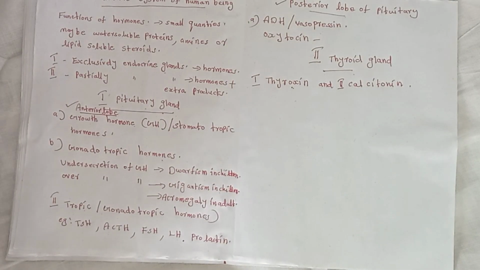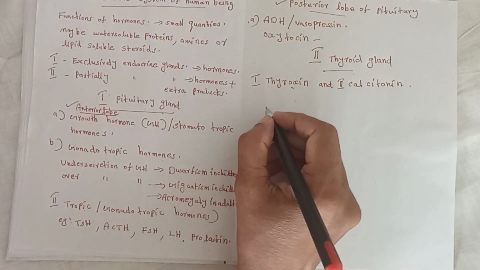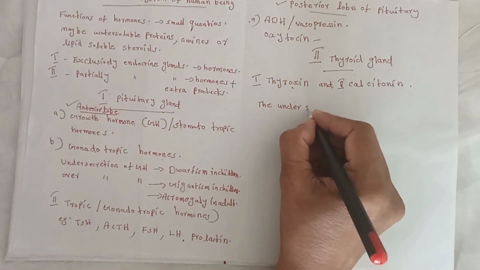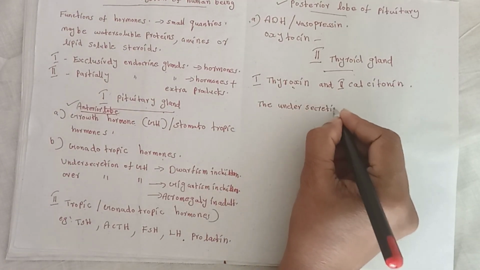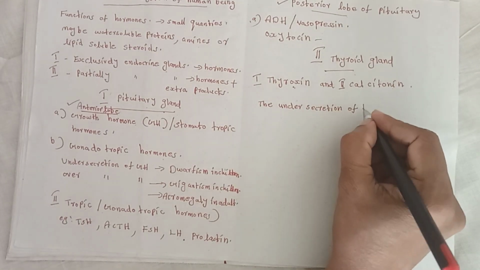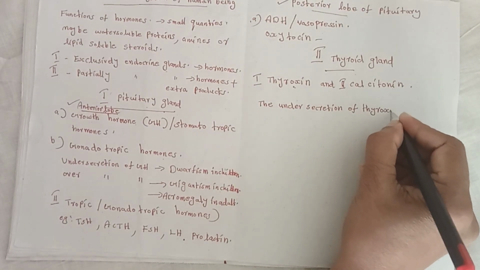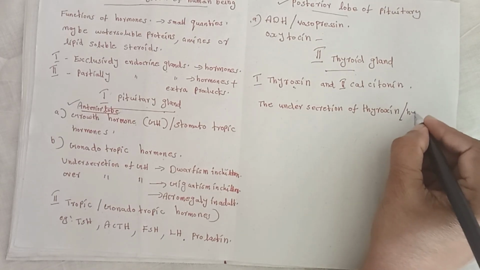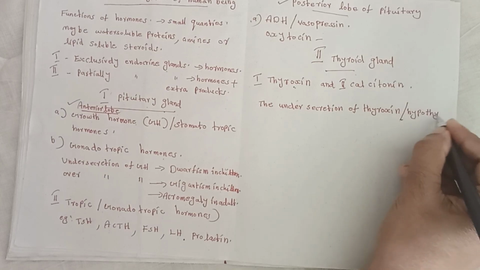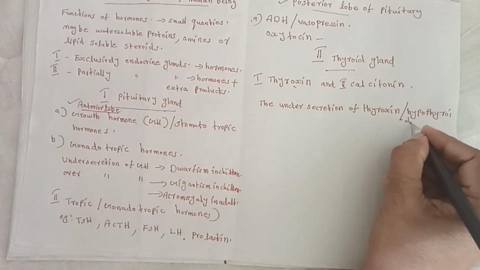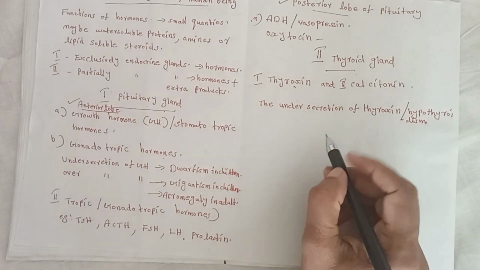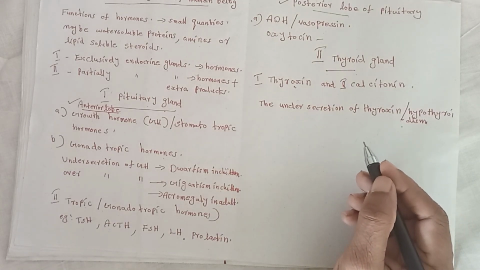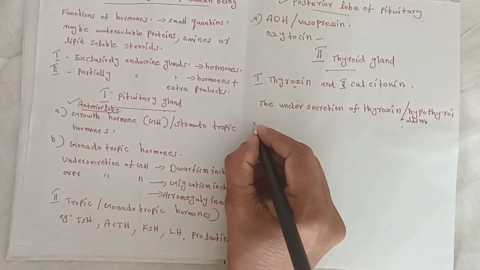The under-secretion of thyroxine causes three disorders. The under-secretion of thyroxine is known as hypothyroidism.